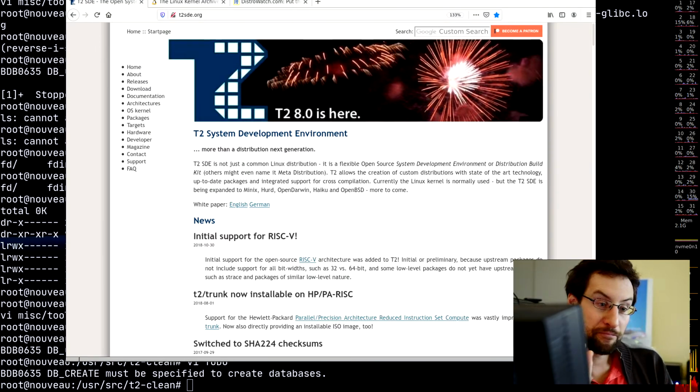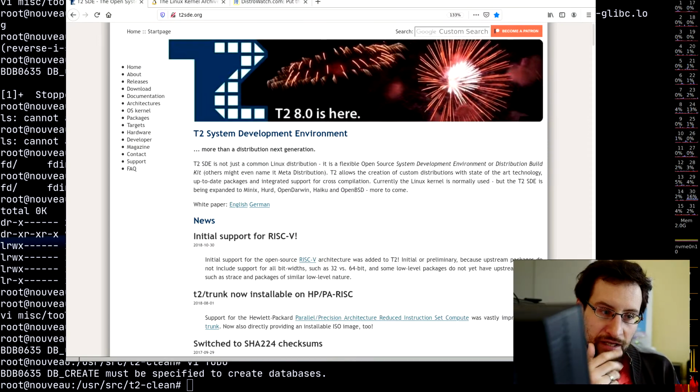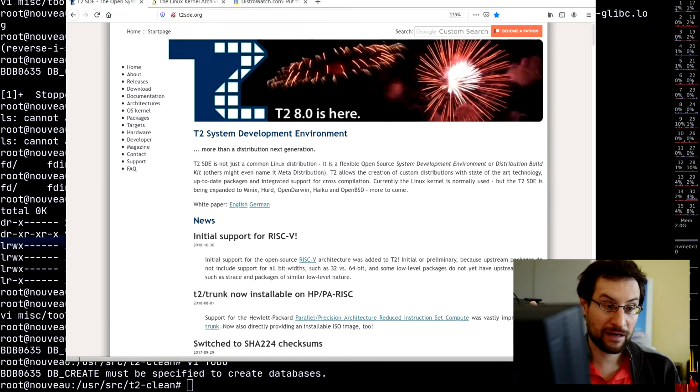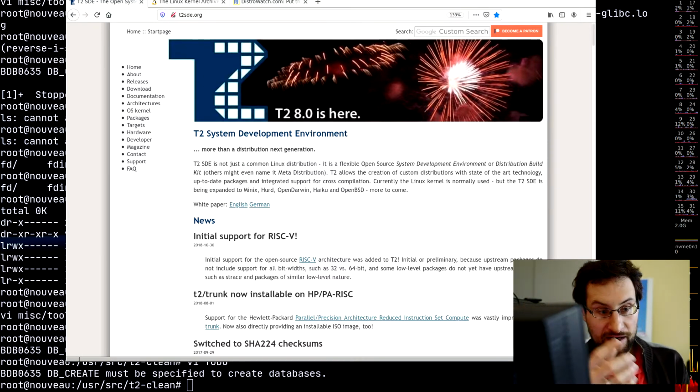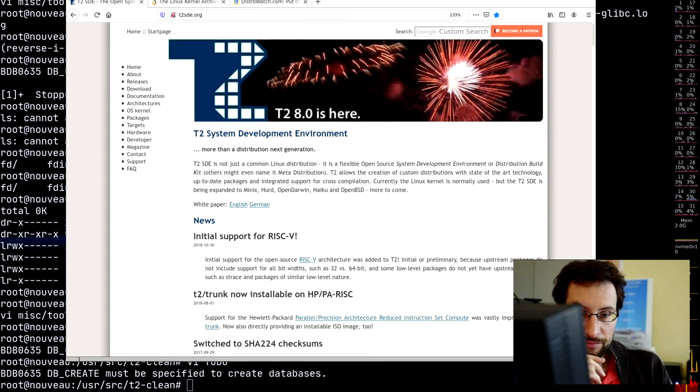Anyway, by the way, people use this, right? Some embedded systems use this because it supports all the architectures that all the other distributions are dropping, like hot potatoes, like Spark, ARM, and MIPS, and P3, SGI Octane, and all the fun stuff that you want to play along with and run at home. And other distributions sometimes use it to build themselves, like Puppy OS. Some releases of Puppy are more or less built with T2 because of the amazingly scripted, built-from-source approach. Anyway, so this is an update.